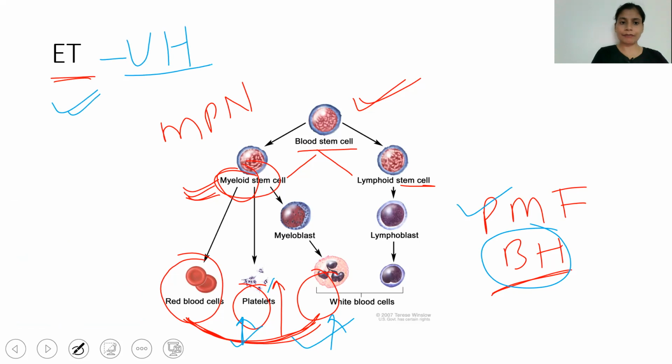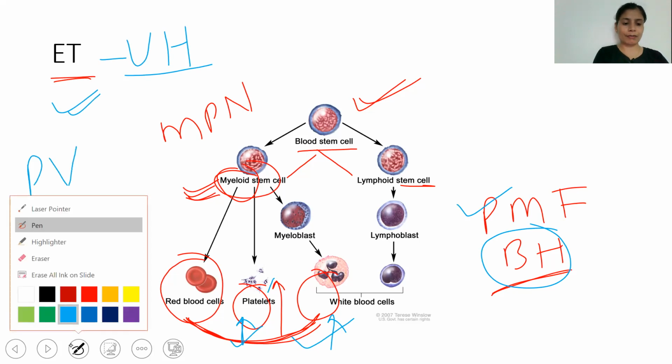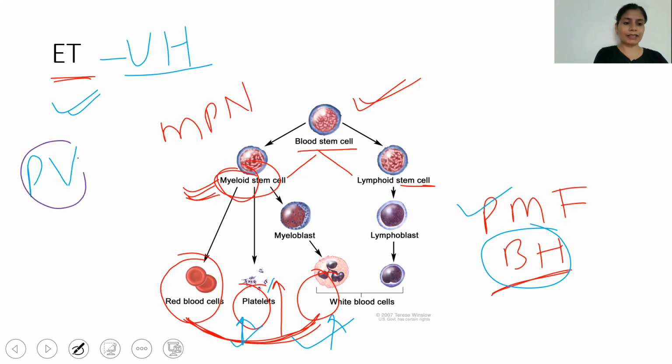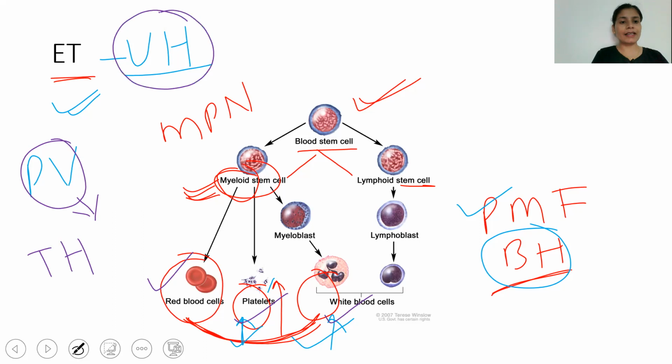going to increase. And if we talk about polycythemia vera, it is a trilinear hyperplasia. So all the cell series, RBC, WBC and platelet, are going to increase. So just remember, in ET it is unilinear hyperplasia, and what is that lineage?